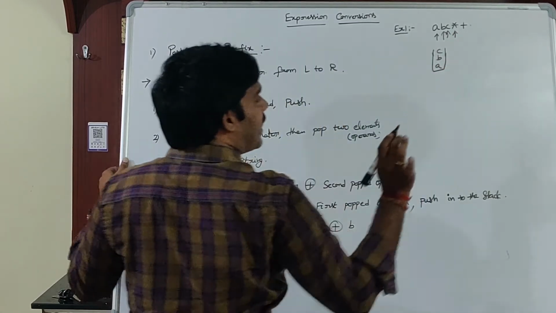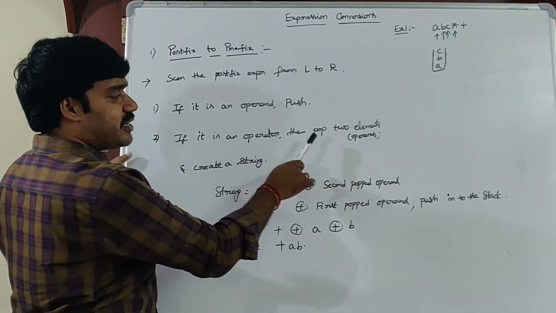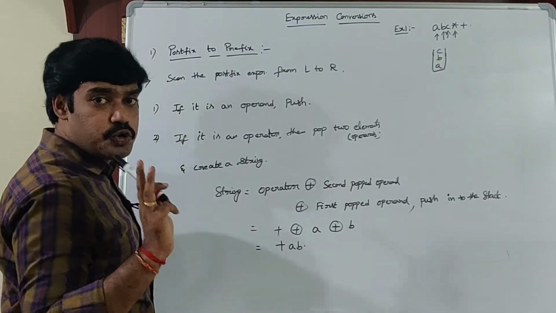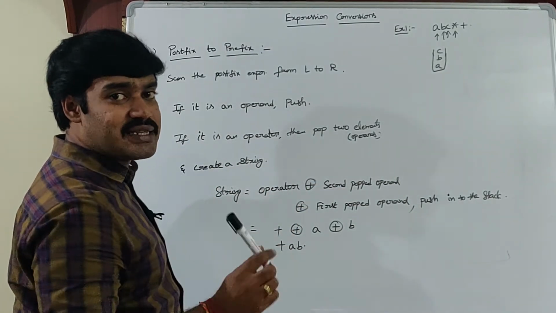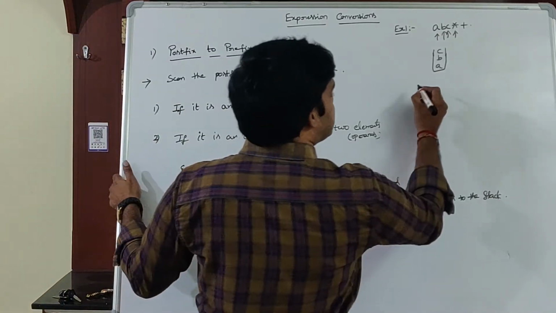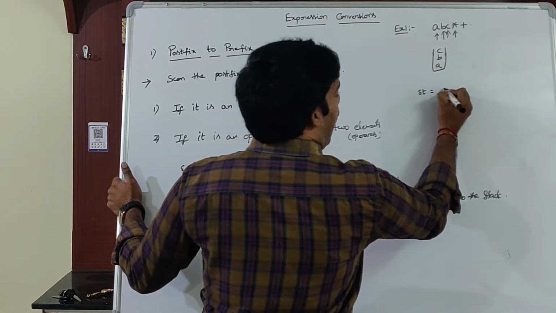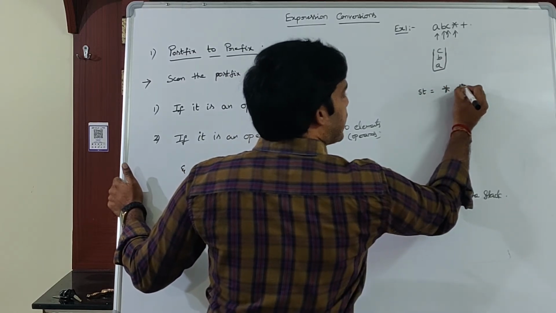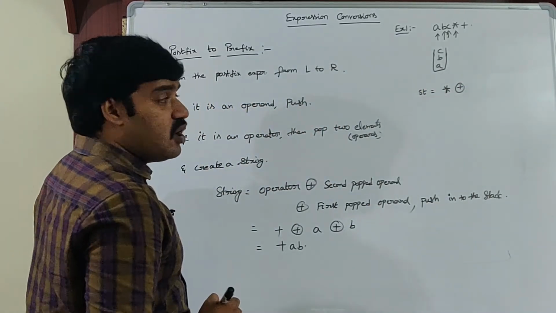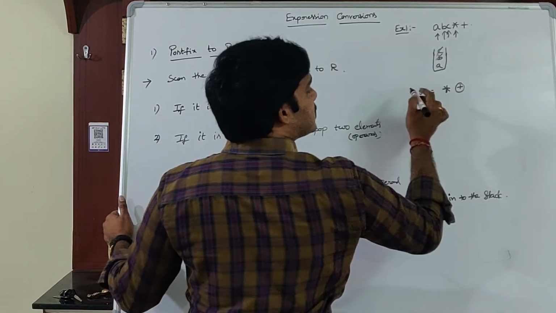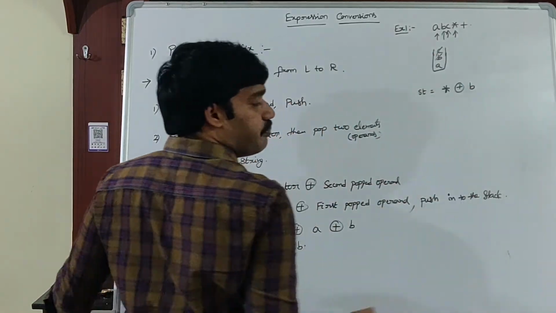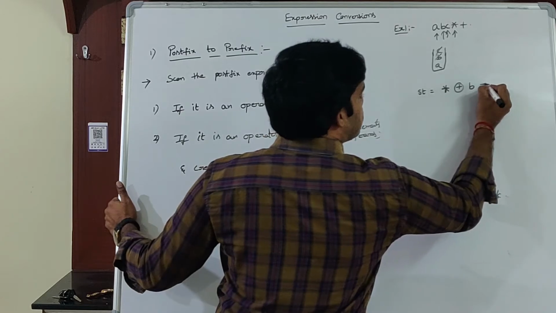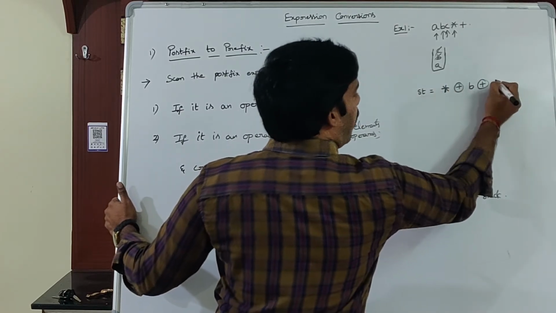Next, star is an operator. If it is an operator, then pop how many elements? 2 elements, means 2 operands, and then create a string. String is operator, star, concatenation. What is the second popped element among C and B? B, concatenation. What is the first popped element? C.